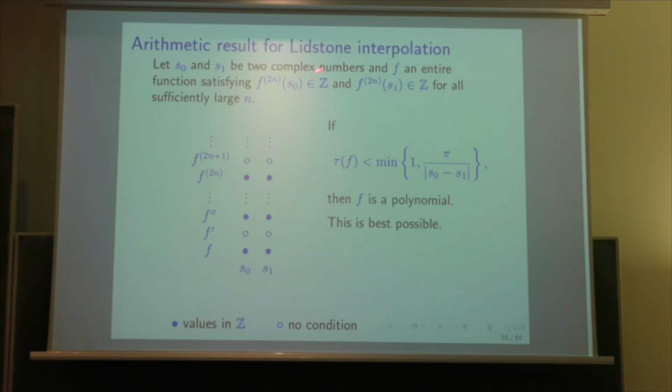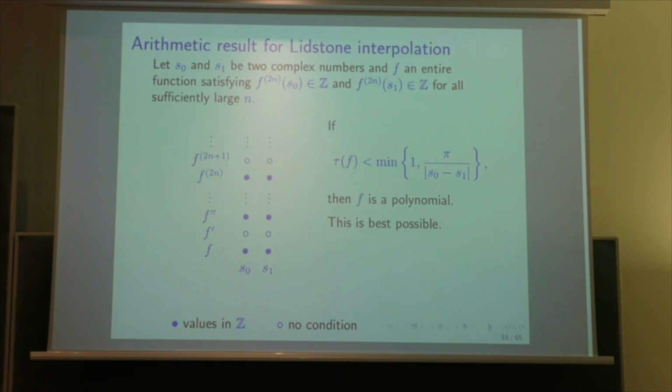We have two complex numbers, S0, S1. We have an entire function such that the derivative at S0 and S1 are integers. We assume that the two numbers are not the same, they are different. And we assume that the type is sufficiently small. It is less than 1, and it is less than pi over |S0 minus S1|. And then the result is that if a function has all these derivatives which are in Z, then the type is less than 1.